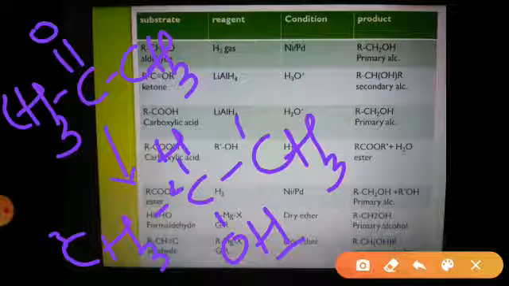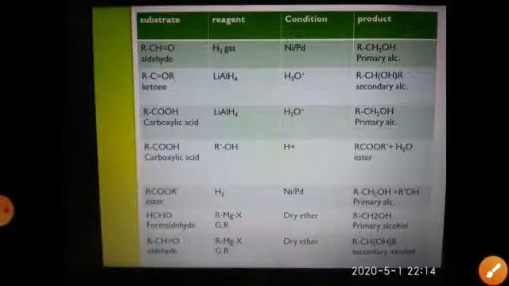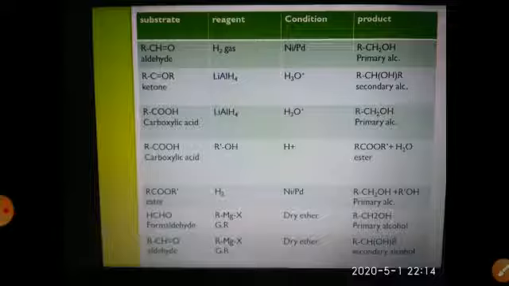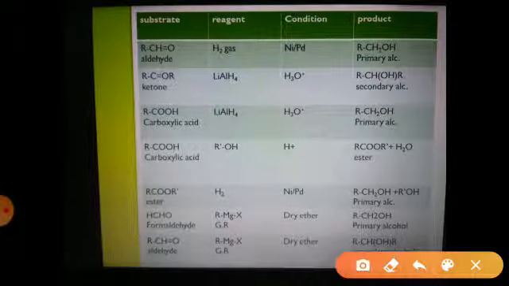So primary alcohols are obtained from aldehydes, whereas secondary alcohols are obtained from the ketone. Now we will see the next method of preparation, that is from carboxylic acid. The carboxylic acids have the general formula RCOOH.